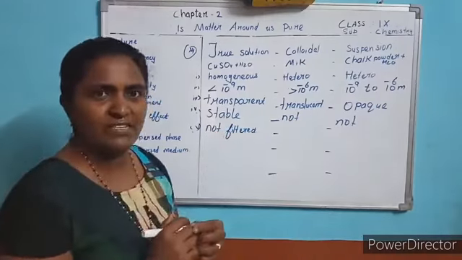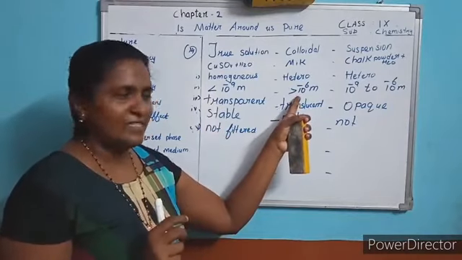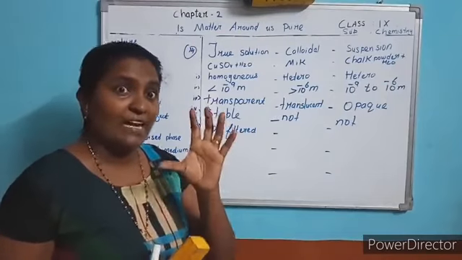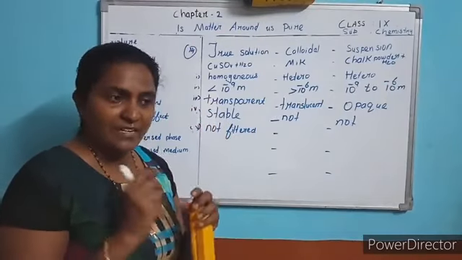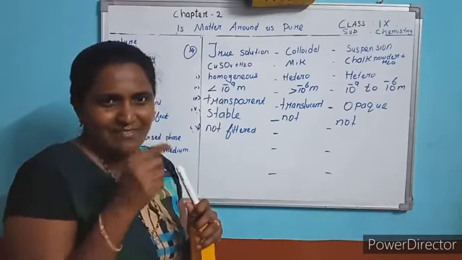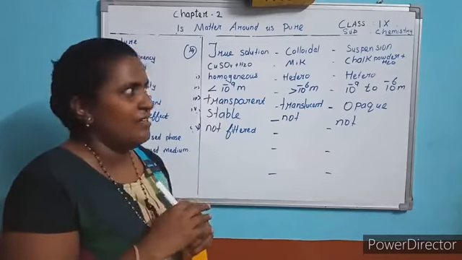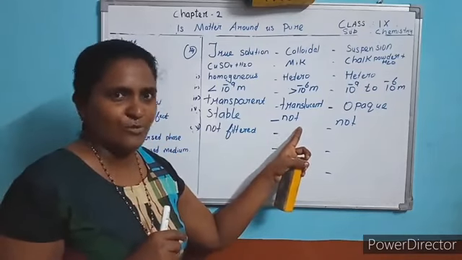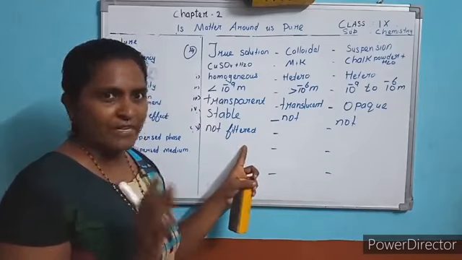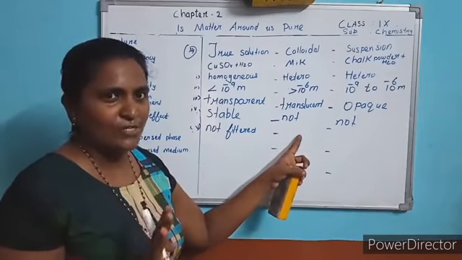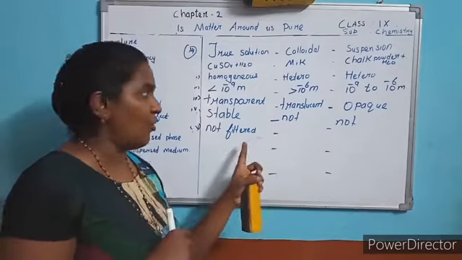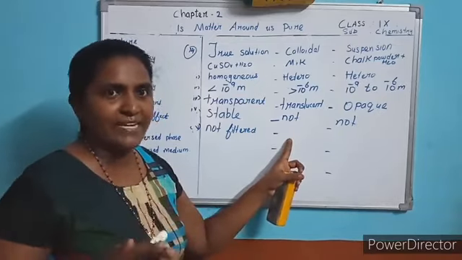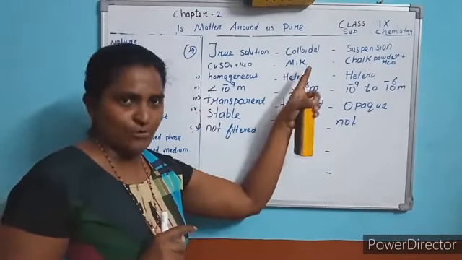Now tell me, here can it be filtered? No, because the size of the particle is bigger than this, even though we cannot filter. One ultra filter paper is there. In that filter paper, the hole is somewhat bigger in size. So in that case, we can separate the solute from the colloidal solution. So ordinary filter paper cannot separate the solute from the colloidal solution. With the help of ultra filter paper, we can separate the solute from the colloidal solution.